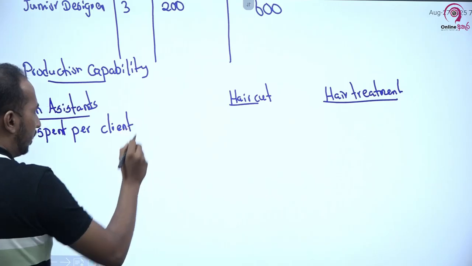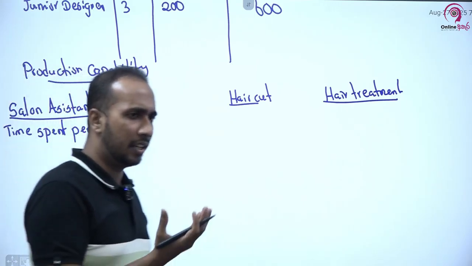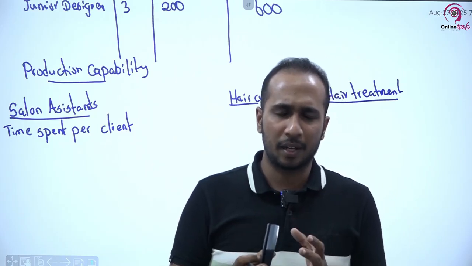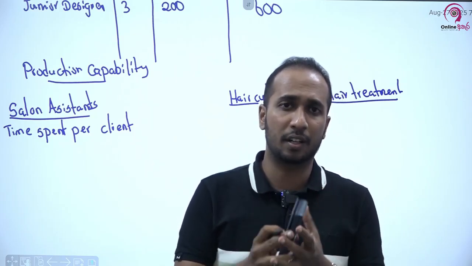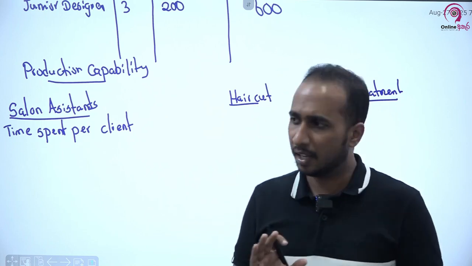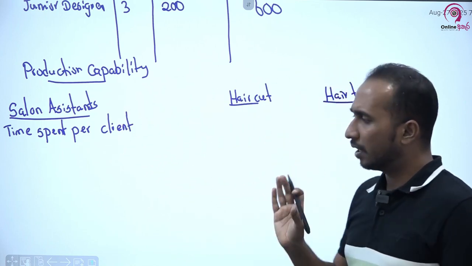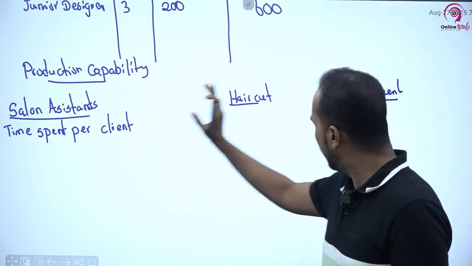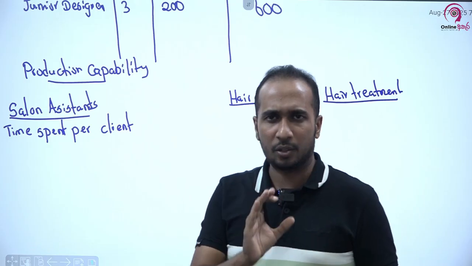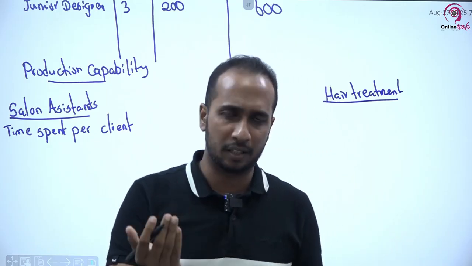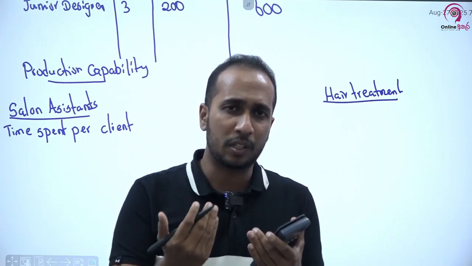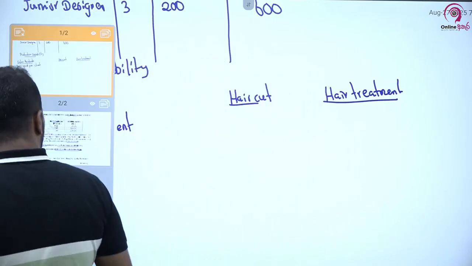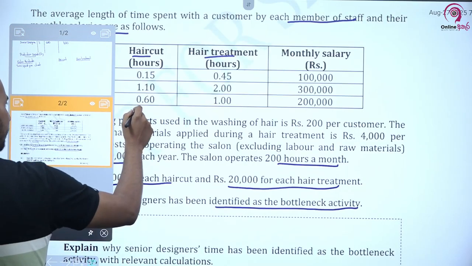Now the first thing to see here is, based on the available time of the salon assistants, how many clients they can serve. Here we consider, if a salon assistant does only haircuts, how many clients can they serve, and next, if a salon assistant does hair treatments, how many treatments can they do. So we are going to compute in that respect, right? As per the question, if you look at the question, it has been given here.